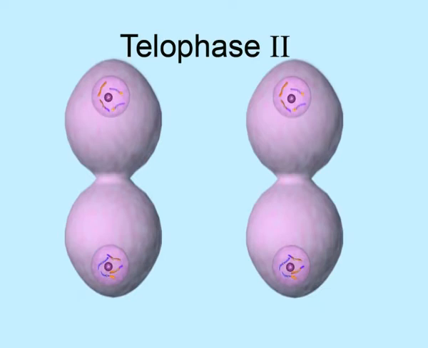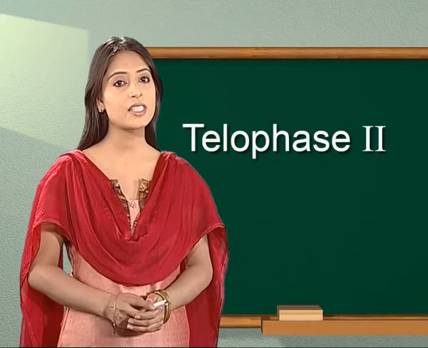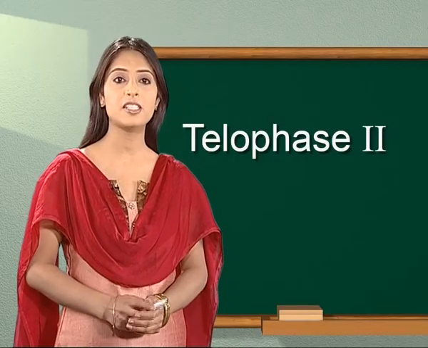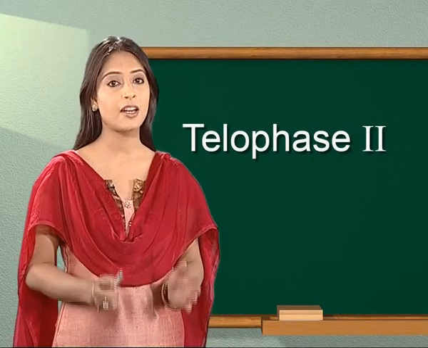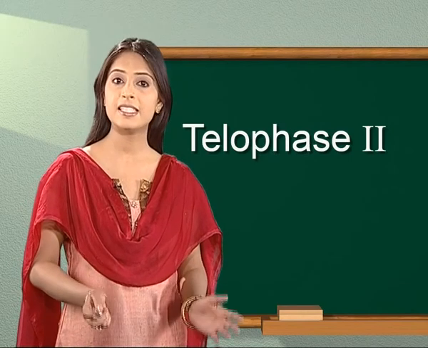One parent cell produces 4 daughter cells. Daughter cells have half the number of chromosomes found in the original parent cell and, with crossing over, are genetically different. Meiosis differs from mitosis primarily because there are 2 cell divisions in meiosis, resulting in cells with a haploid number of chromosomes. So now we come to the end of today's topic.